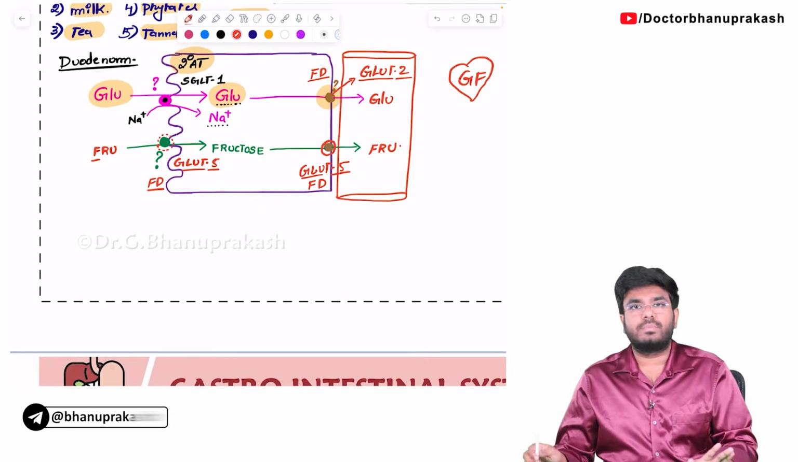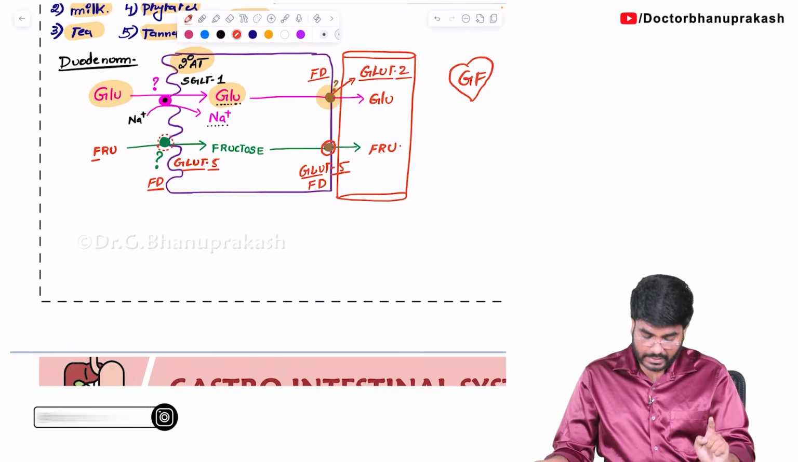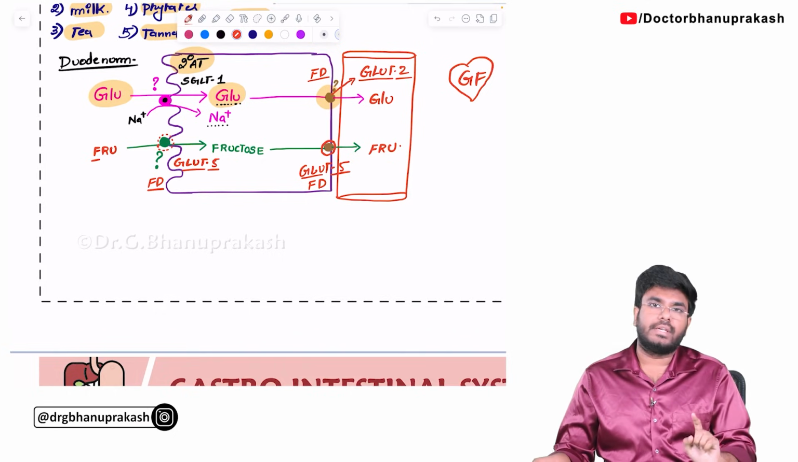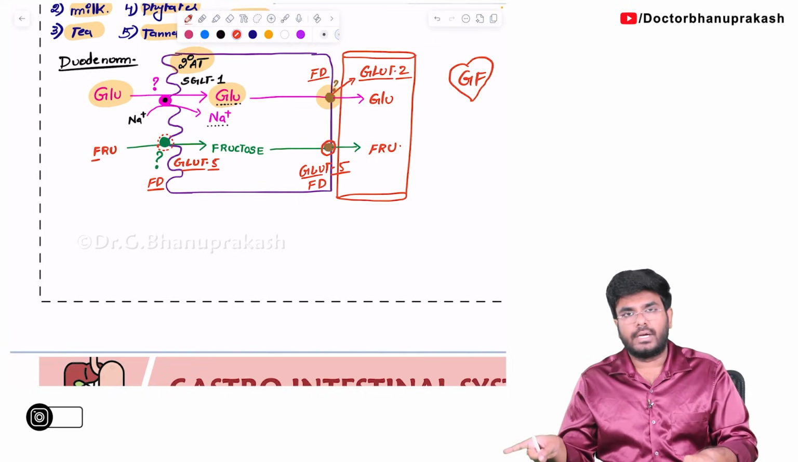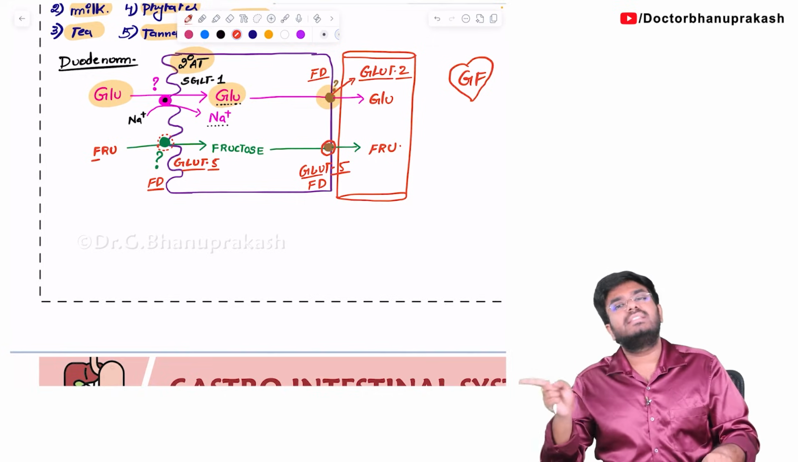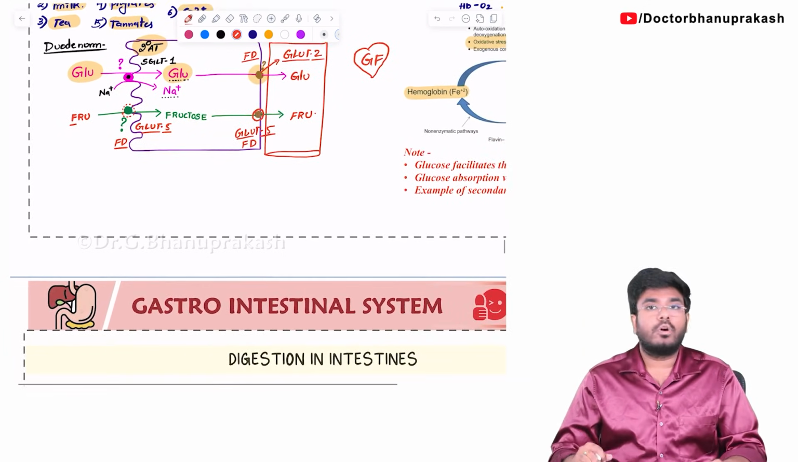So fructose is very, very simple. Fructose entry into the cell and exit out of the cell, both are examples of GLUT5, both are examples of facilitated diffusion. But glucose is different. Glucose entry into the cell, SGLT1; exit out of the cell, GLUT2. Entry, secondary active transport; exit, facilitated diffusion. Done? You might be thinking, sir, how are questions going to show up in your exam?